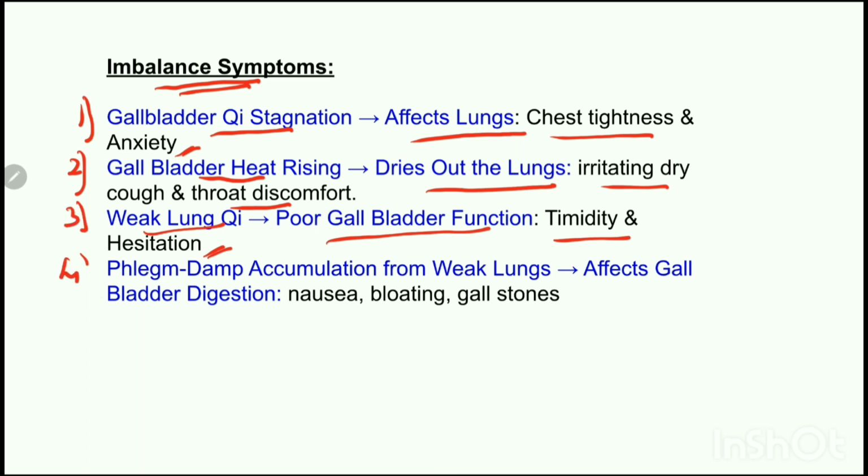The next pattern is phlegm or damp accumulation from weak lungs, which will affect gallbladder digestion and give rise to nausea, bloating, or gallstones. Why? Because weak lungs fail to regulate body fluids, which leads to phlegm accumulation, which will affect the gallbladder and the bile secretion used for digestion. Other symptoms like thick mucus in the throat and difficulty in swallowing can occur. There can be a tendency toward gallbladder stones due to poor bile flow.